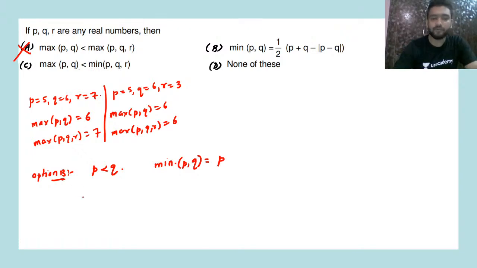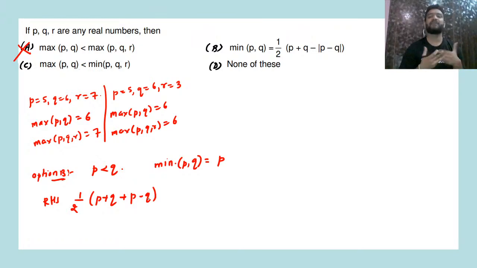Right? And now if you solve, the right hand side will be what? Right hand side will be half of P plus Q. Now since P is less than Q, mod will open with a minus sign. So you'll get plus P minus Q. Yes or no? It will now be opening with a minus sign. So minus and minus becomes plus. Q and Q cancel out. So you'll be getting P here. So if P is less than Q, you are getting it as correct.